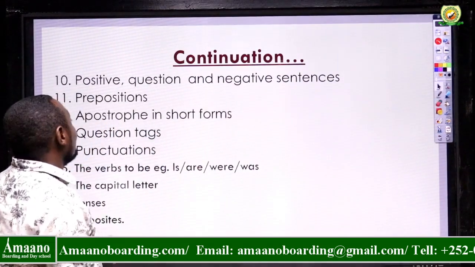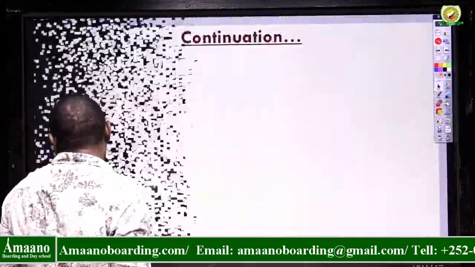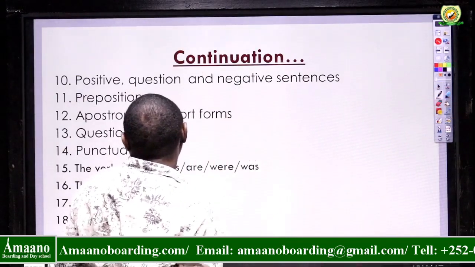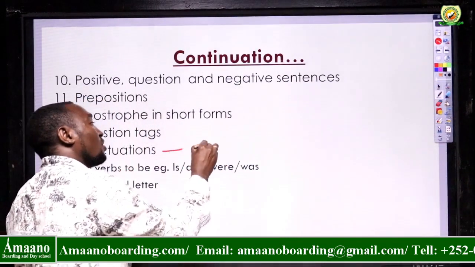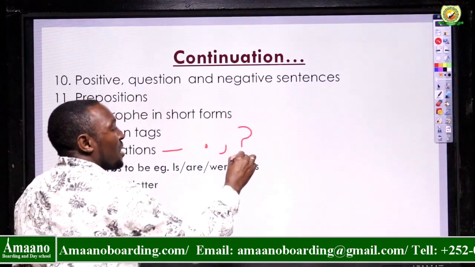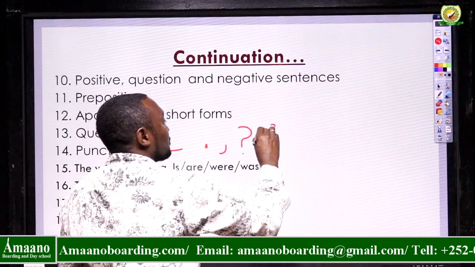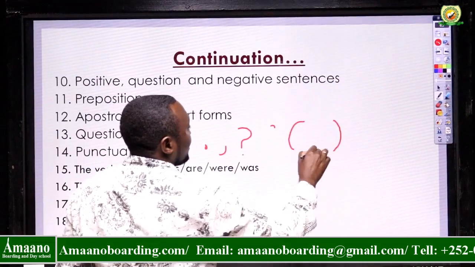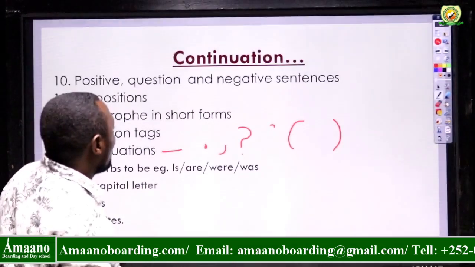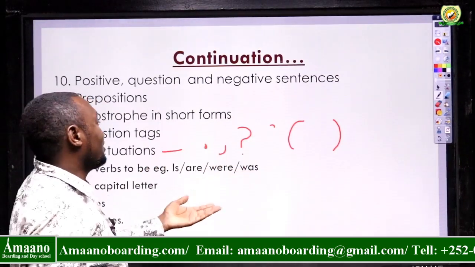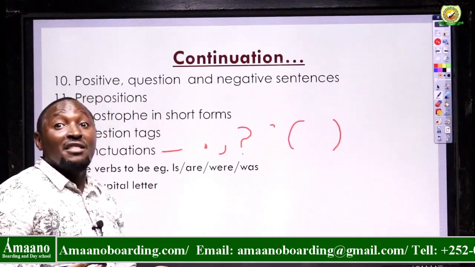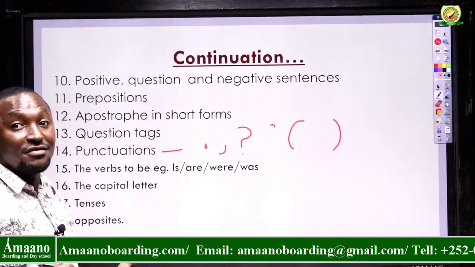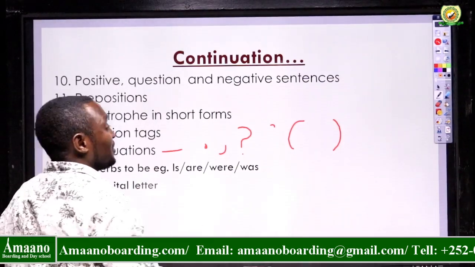Okay. Punctuation is simply the correct use of the full stop, the comma, the question mark, the capital letter, the apostrophe, and maybe the brackets. Okay, so the correct use of these marks, that is simply punctuation. So you may be given a sentence, then you are asked to punctuate correctly. So maybe check if the capital letter is written in the right place, the full stop, the comma, if they are missing, make sure that you fix that.